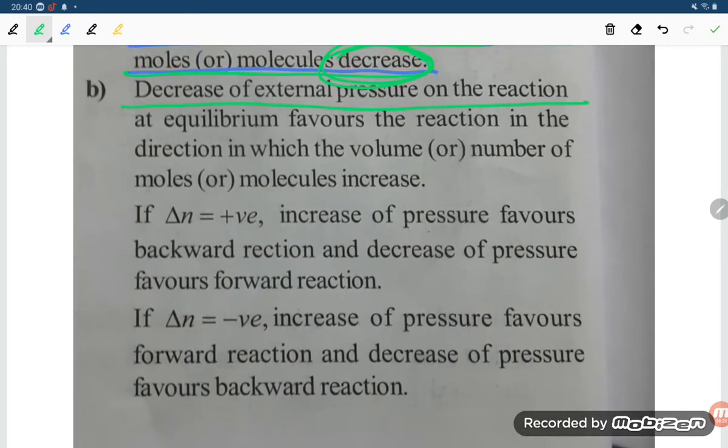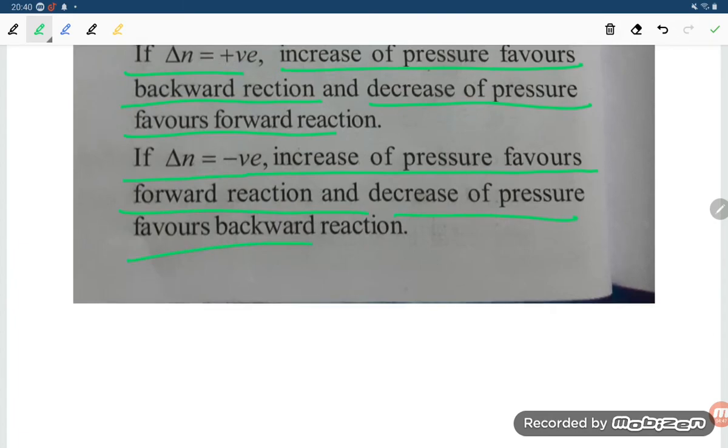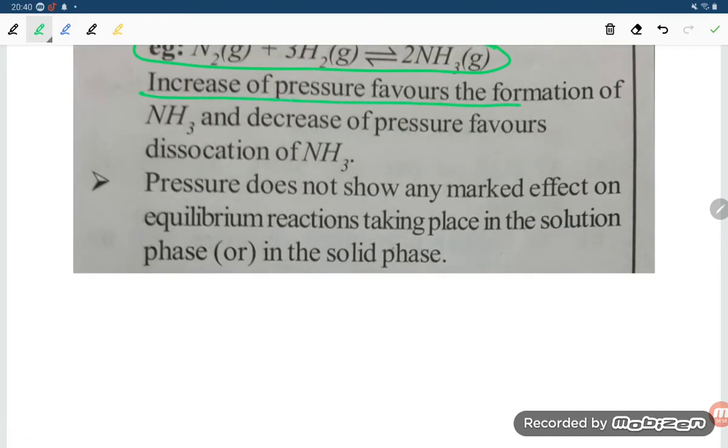Decrease of external pressure favors the reaction in the direction in which the number of moles of molecules increases. If delta n is positive, increase of pressure favors the backward reaction and decrease of pressure favors the forward direction. If delta n is negative, increase of pressure favors the forward direction and decrease of pressure favors the backward direction. N2 plus 3H2 giving 2NH3: increase of pressure favors the formation of NH3 and decrease of pressure favors the dissociation of NH3.